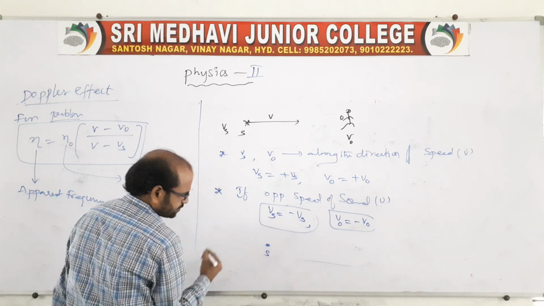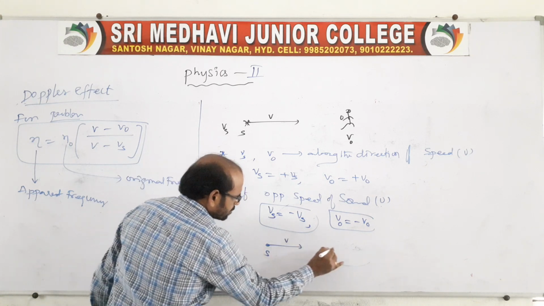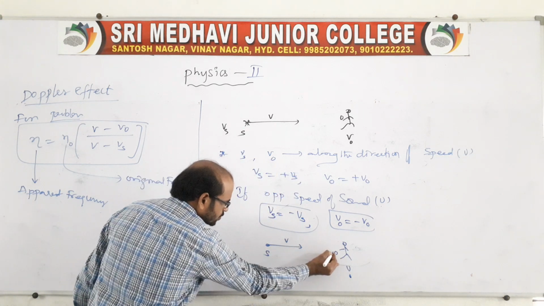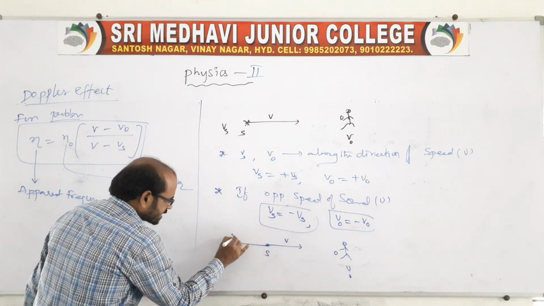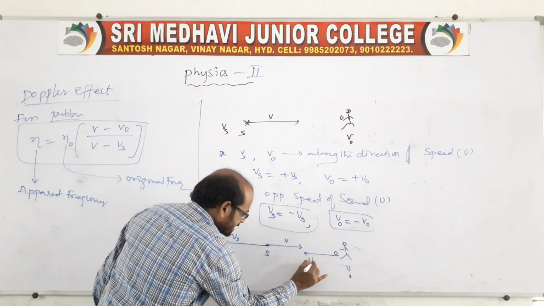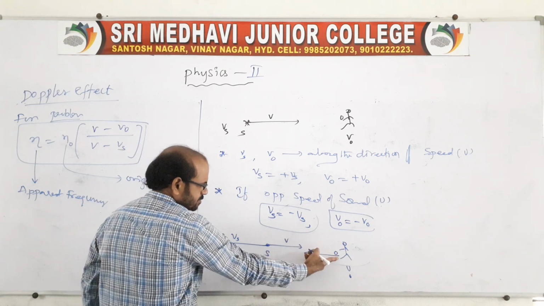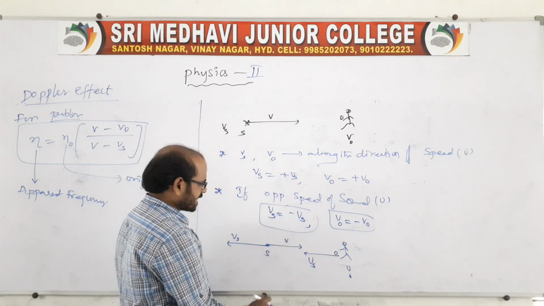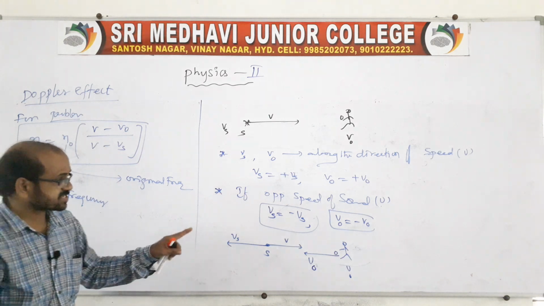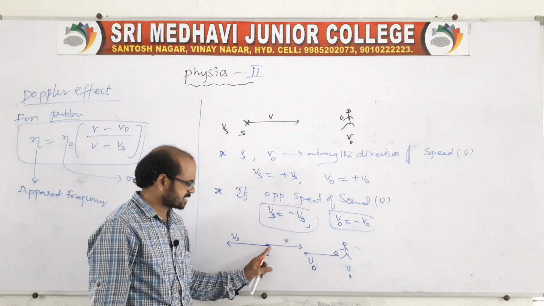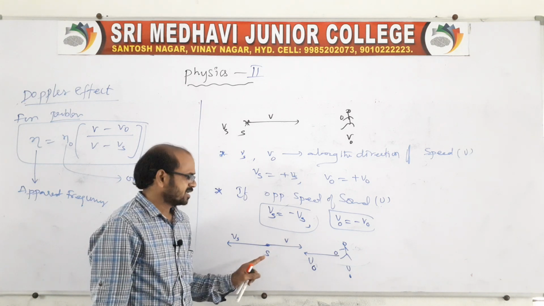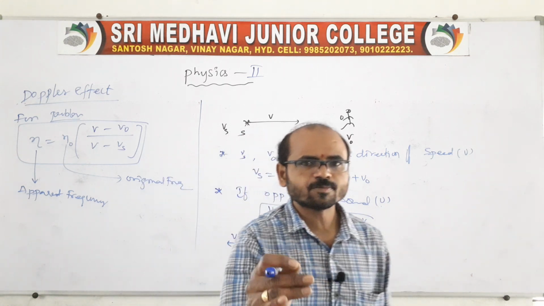Suppose here is the source. The source is producing the sound, and the observer is here at O, with V naught. The speed of sound is towards the observer. But the source is moving like this with Vs, and the observer is also moving like this. In this situation, because both are moving in the direction opposite to the speed of sound, we should take the negative values for the speeds, because the speed of sound is moving towards the observer and they are moving away, opposite to it.